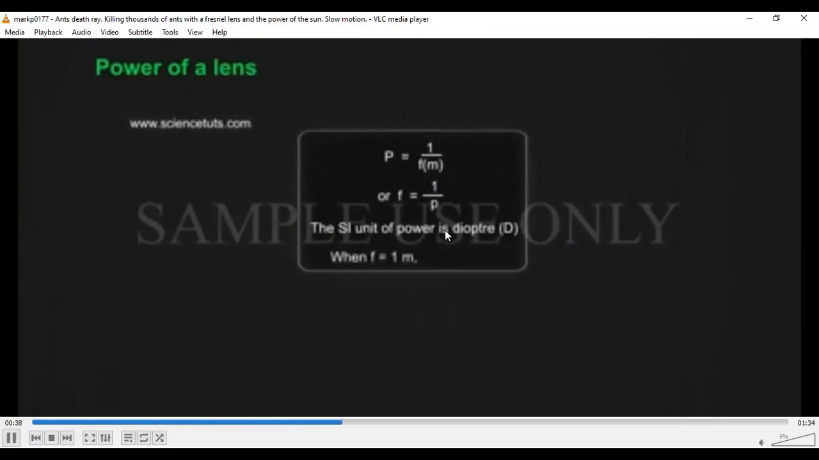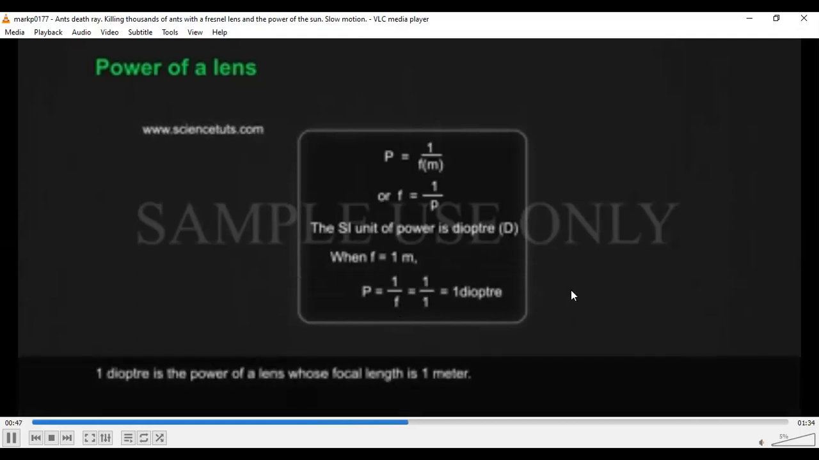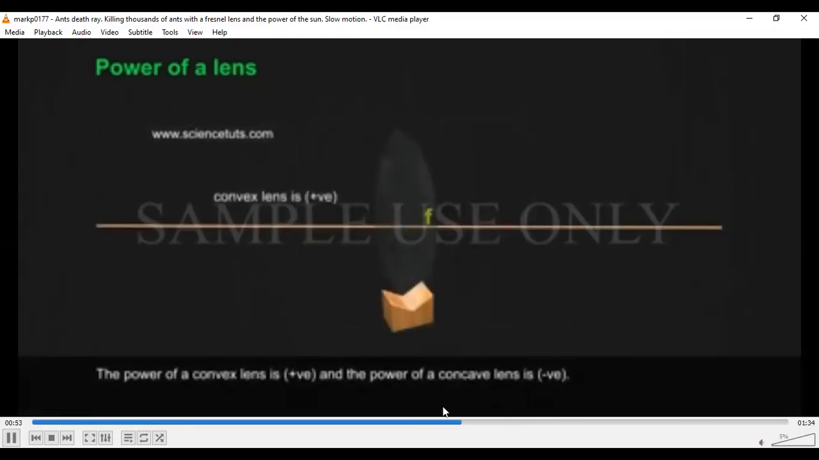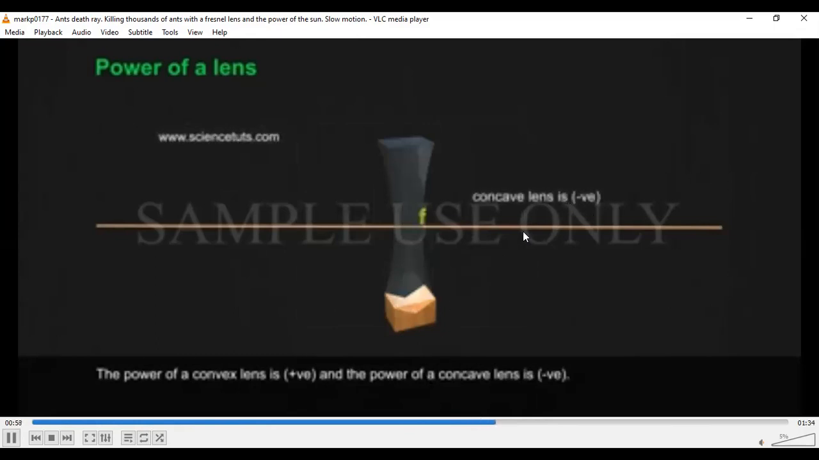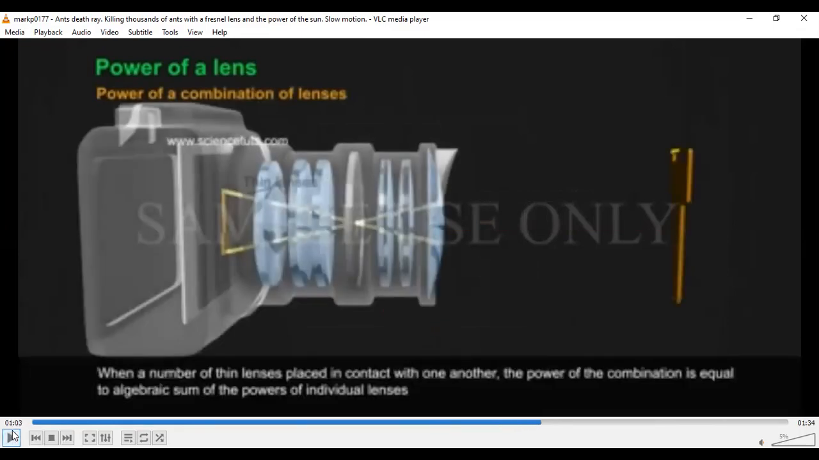And what is the unit of the power of a lens? It is the diopter. When F is equal to 1, power is equal to 1 upon F, which is 1 upon 1. So it is 1 diopter. 1 diopter is the power of a lens whose focal length is 1 meter. Now, the power of a convex lens is taken with the positive sign, and the concave lens is taken with the negative sign.